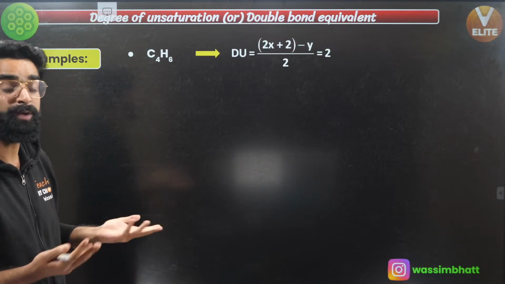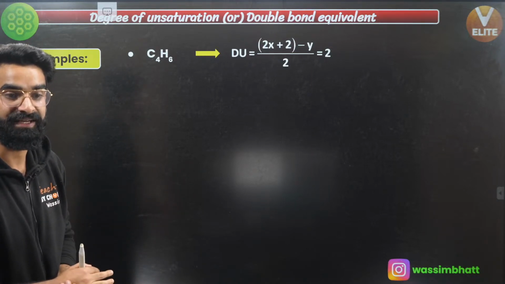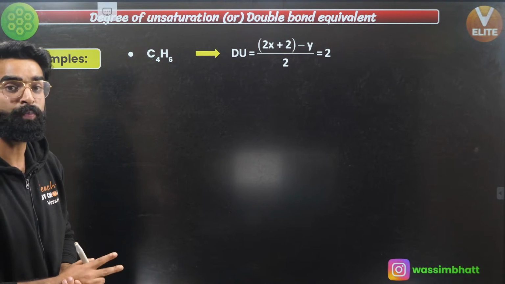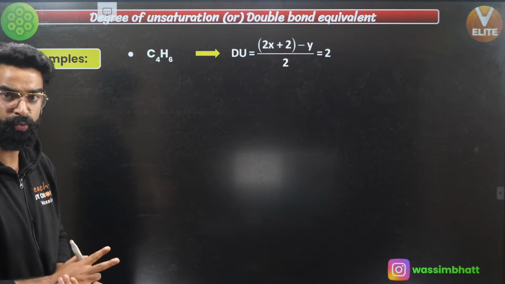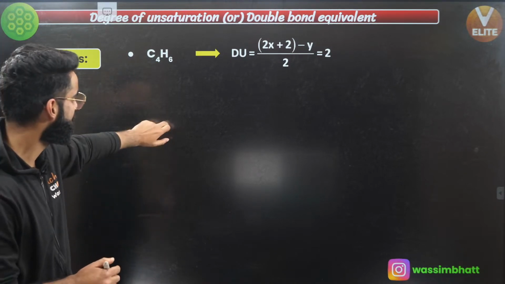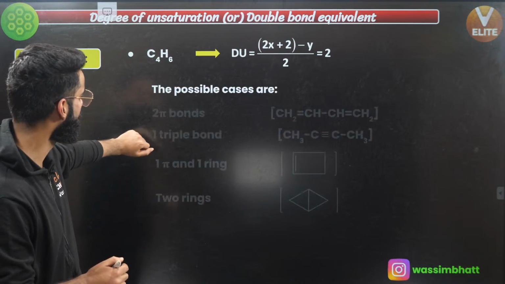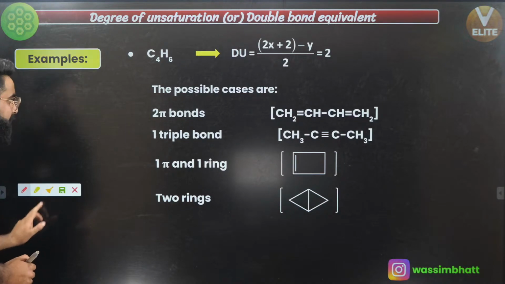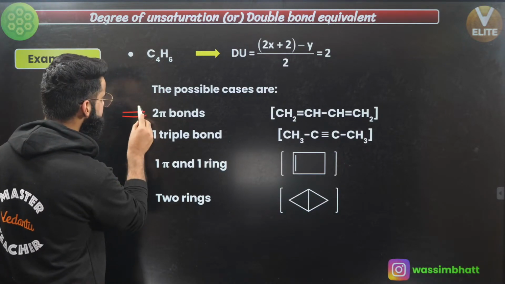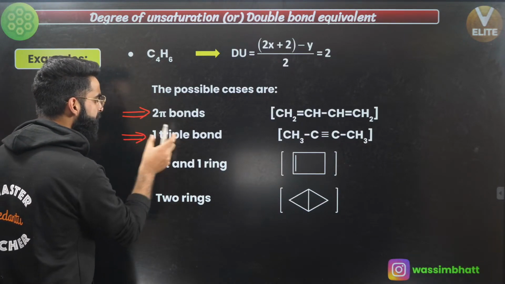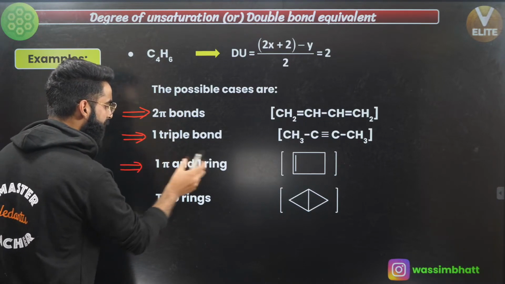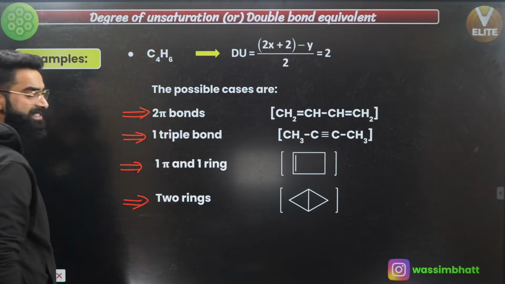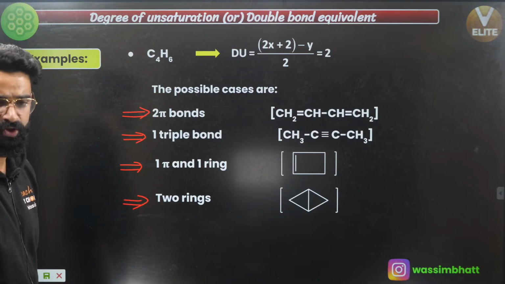So what all possibilities are there? Let me show it to you over here. These are the possible cases. There can be either 2 pi bonds, or there can be 1 triple bond, or there can be 1 pi bond and 1 ring, or there can be 2 rings. These are the 4 possible cases which arise over here.